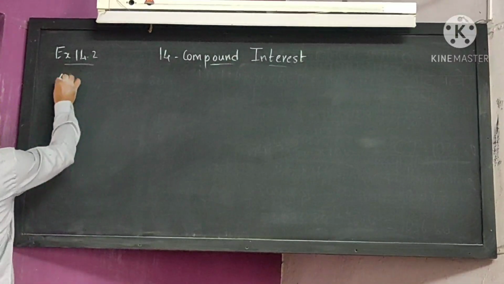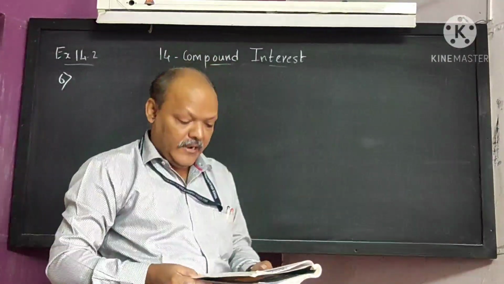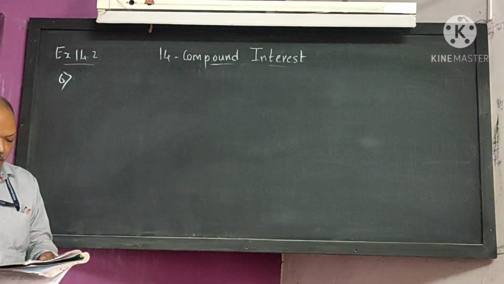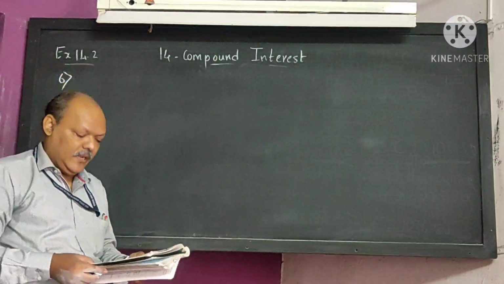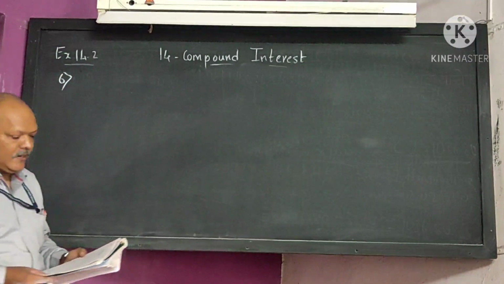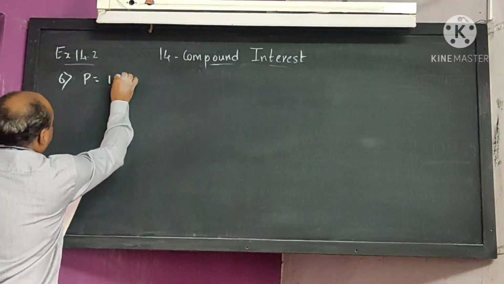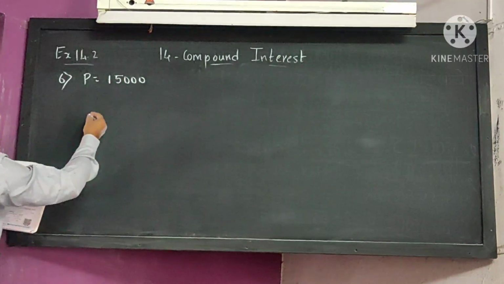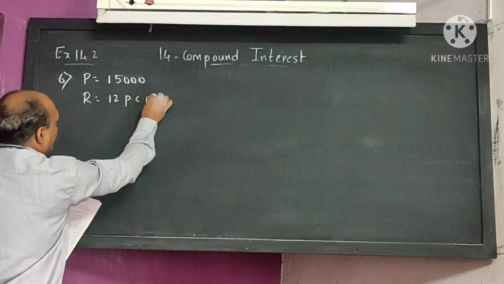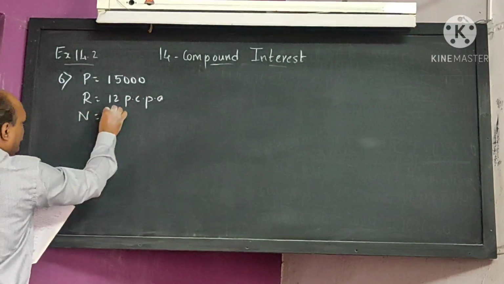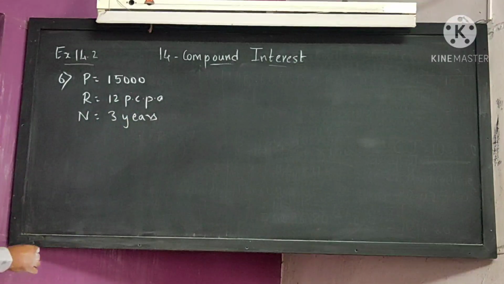Okay, sum number 6. What is given here? A loan of 15,000 was taken on compound interest. If the rate of compound interest is 12 PA, find the amount to settle the loan after 3 years. We have to find the amount in this sum. Is it clear? So what is given here? Principal amount is given to you 15,000. R is given to you 12 PA. N is given to you 3. We have to find the amount.